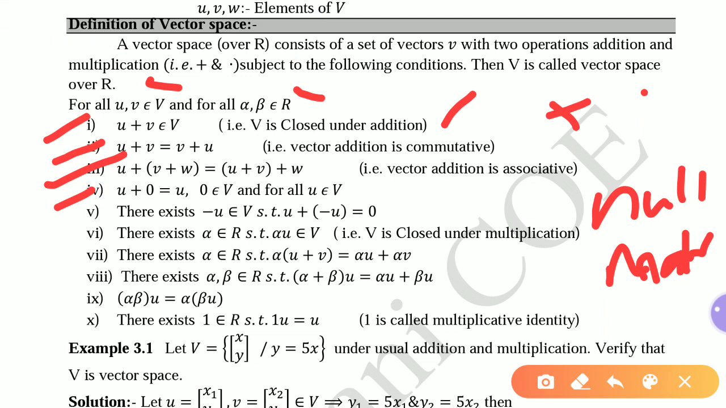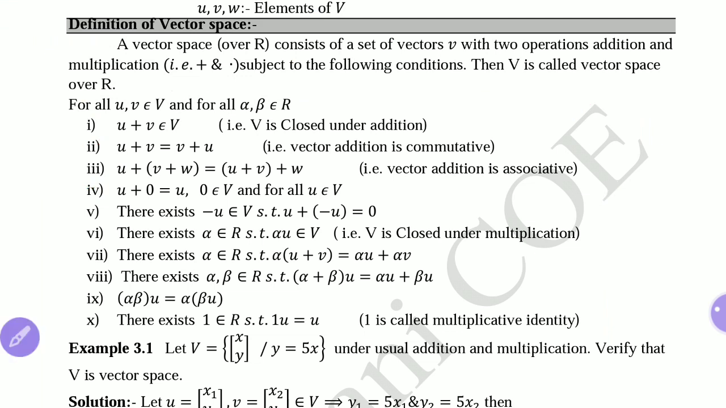In that way, this 0 is a member of the set of vectors V, and when we add any element u of that set with that 0, you must get that same element u. This has to be true for all u in V. So there must exist a 0 element there. Then the next property: there exists minus u belongs to V such that u plus minus u equals 0. This is the additive inverse.